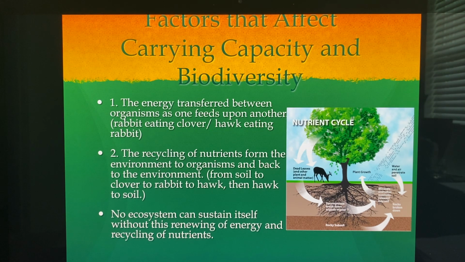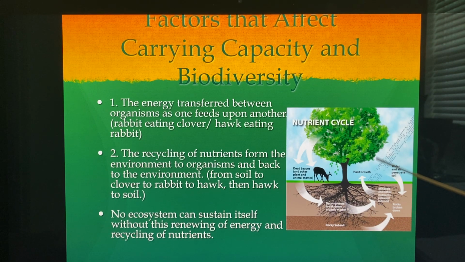Also, the recycling of nutrients from the environment to organisms and back to the environment. From the soil, so you have the soil. From the soil to the clover. The soil is growing the clover, and the rabbit's eating the clover, and then the hawk's eating the rabbit, and then the hawk dies and it goes back into the soil, and we have this nutrient cycle here going on, whether it's the plant growth and such here as they go.